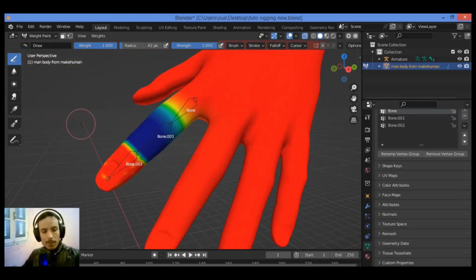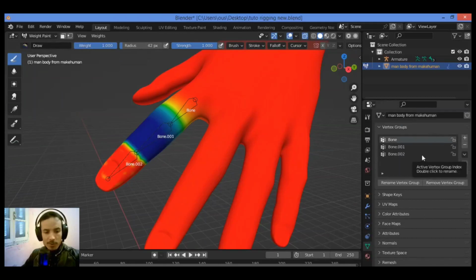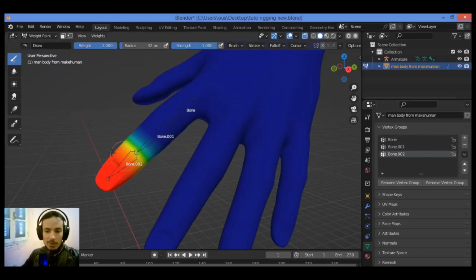Having painted the finger, note that in the Properties Editor data buttons over here, under vertex groups, make sure that a vertex group has been created as shown here. Click on Bone.002, so that we have created this area and painted the area which is assigned to Bone.002. By selecting Bone.002 in pose mode and rotating it, the finger will move.